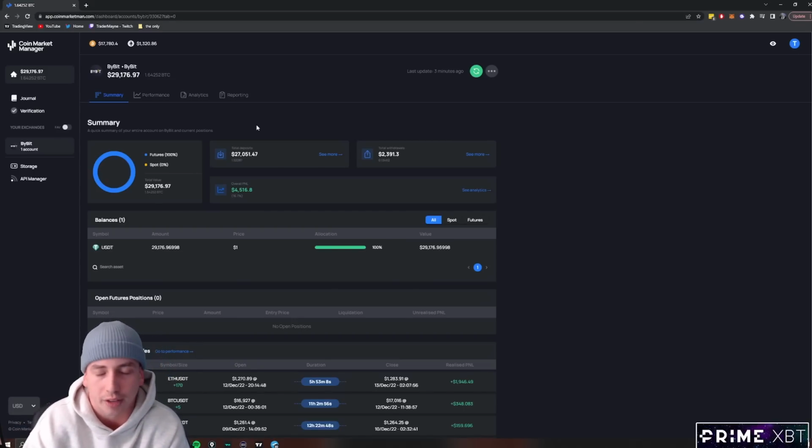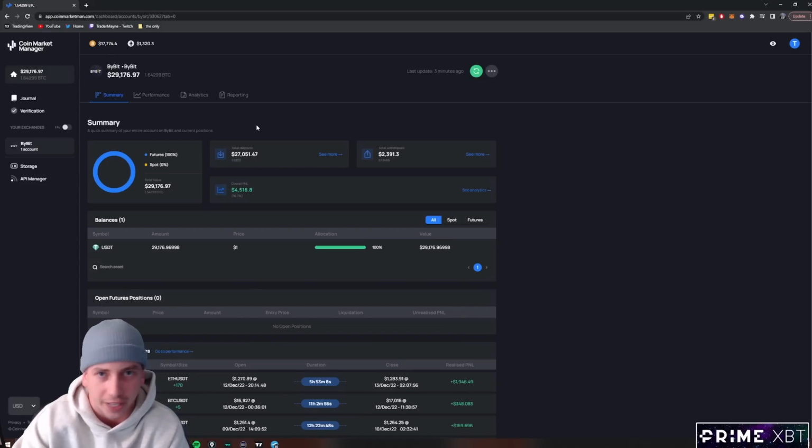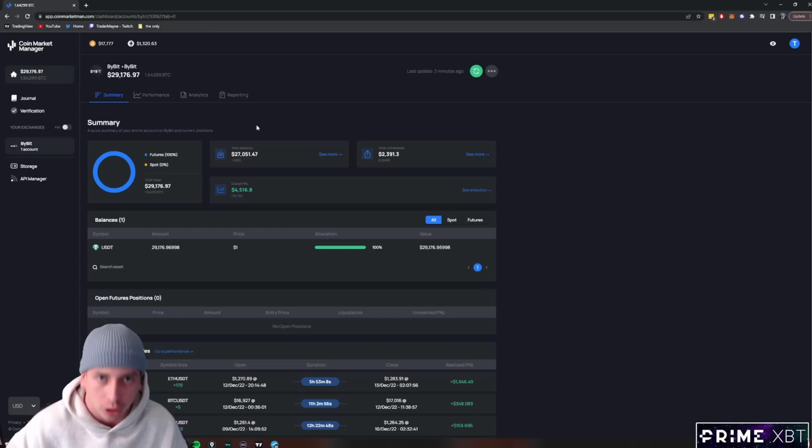So the reason I did 25,000 is a couple things. One, I don't want to have a ton of money on exchange right now because of all the uncertainty that's going on. I didn't want to put 500K on here and start trading that up. Two, a little bit of a challenge for me, starting with a smaller balance and trying to run it up. It's something I haven't done in a long time. I'm usually trading with a much larger balance.